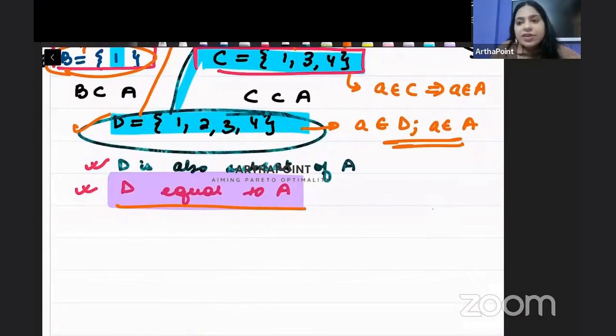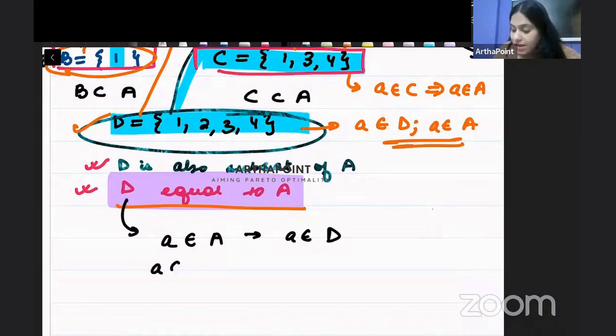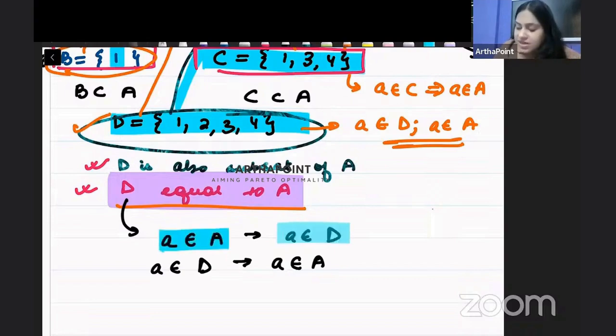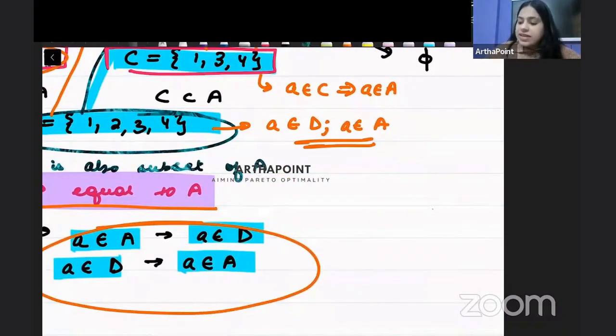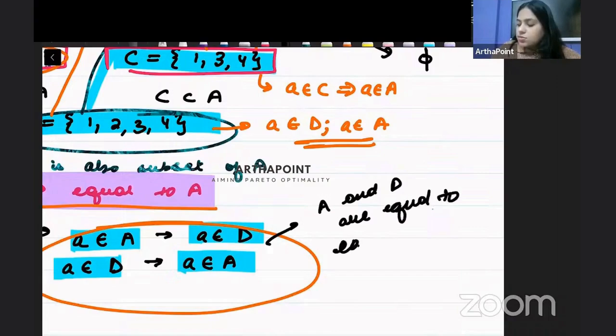And what is the definition of equality? By equality, I mean that whatever element is in A is present in D, and whatever element is in D is also present in A. All elements present in A are present in D, and all elements present in D are present in A. If both of these take place simultaneously, then we can say that A and D are equal to each other.